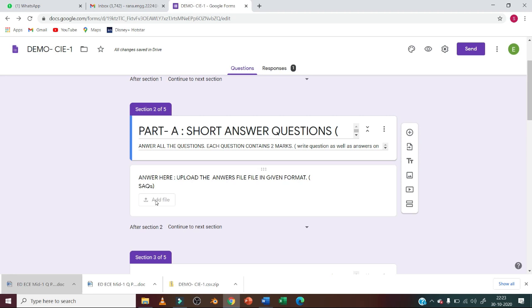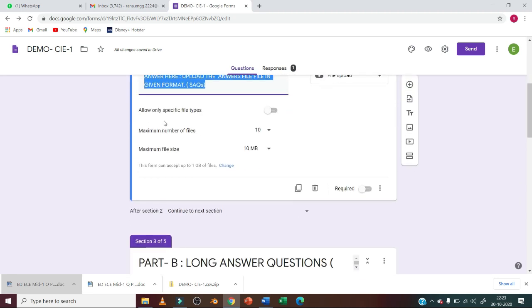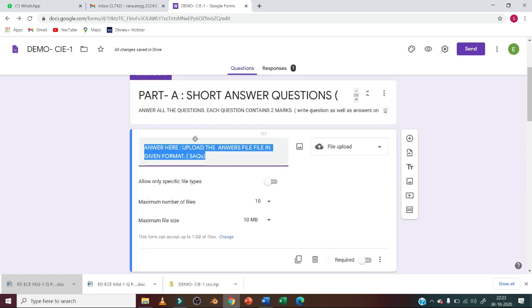Then we will click on the add file. Now how many files we can add here? We can add maximum number of files as 10 and maximum file size is 10 MB. So you have to take care that your file should not be very heavy. So this is the first part where you can upload part A answers.